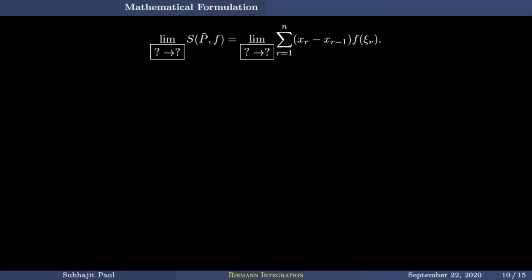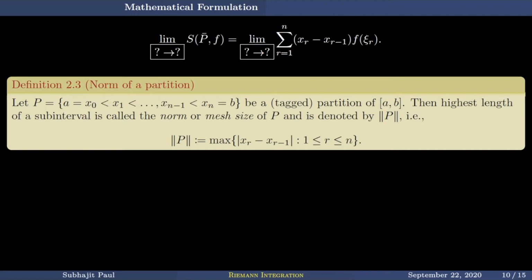So for that we have this next definition, what is called the norm of a partition. That maximum length is called the norm of a partition. The norm of a partition P is equal to the maximum of the lengths of the subintervals, xr minus xr minus 1. The modulus is not needed, and the comma will not be here, because of course xr is strictly greater than xr minus 1. So this is called the norm of a partition.